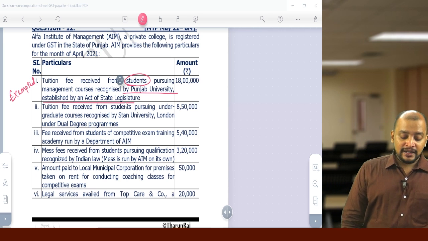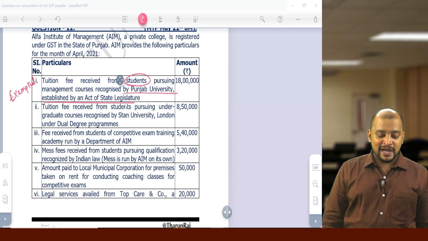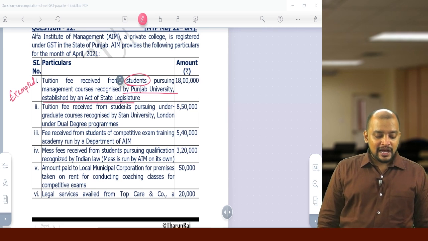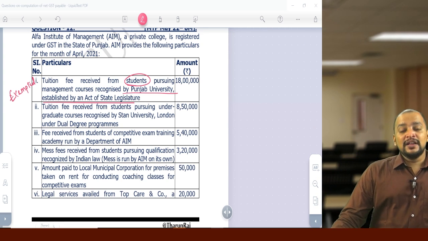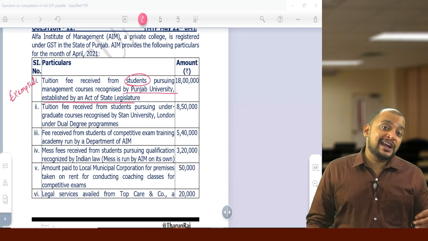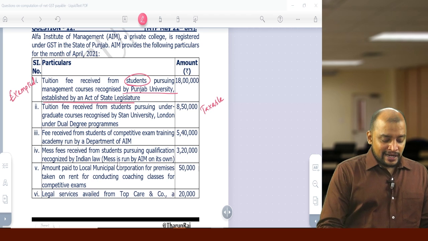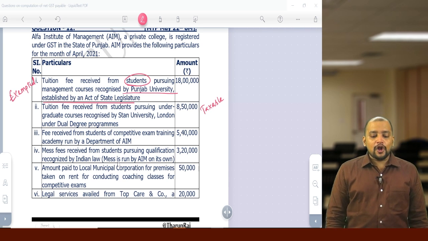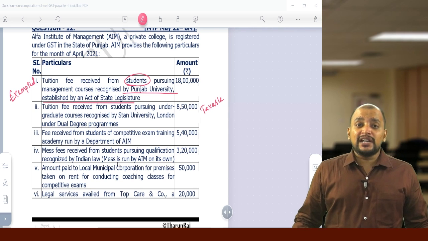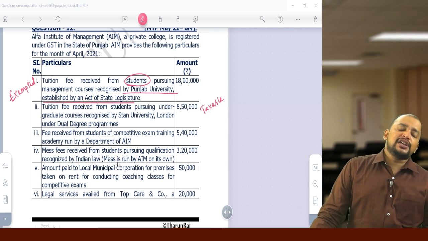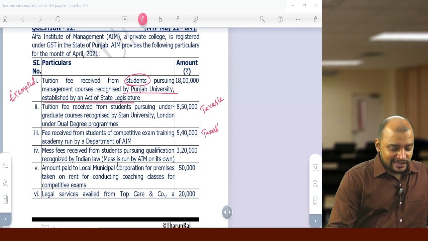Then second, tuition fee received from students pursuing undergraduate courses recognized by Stan University London under dual degree programs. That is not exempted. That will be taxable because the qualification is not recognized by Indian law. Then fee received from students of the competitive exam training academy run by the Department of AIM. Competitive exam training academies will not come under educational institution. They will be coaching centers. Coaching centers are chargeable to GST, taxable.